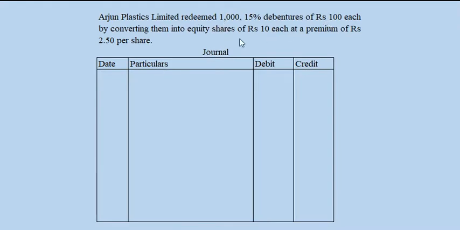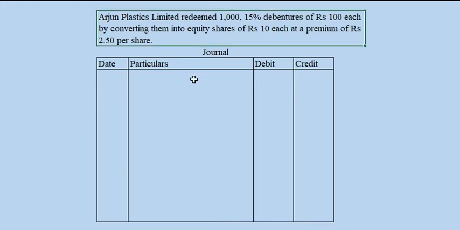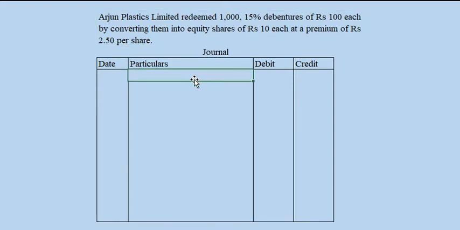1000 debentures of ₹100, that means debentures worth of ₹1 lakh. So first of all, we need to cancel these debentures in order to redeem them. So 15% debentures account debtor, amount will become 1 lakh.